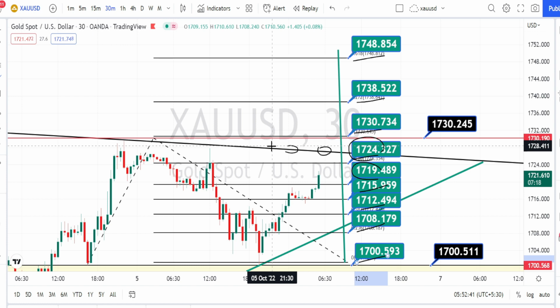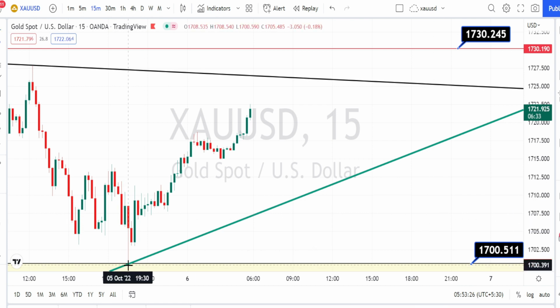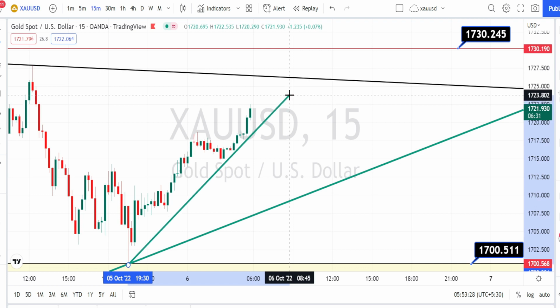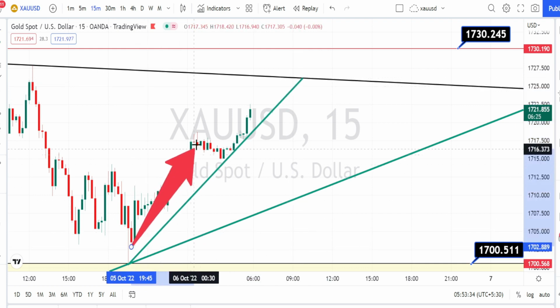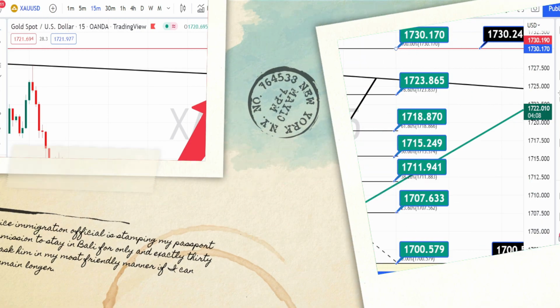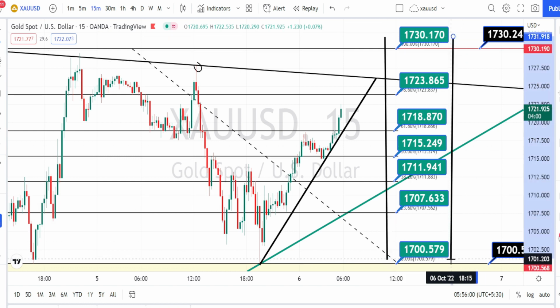Let us mark the support and resistance levels for 15 minutes time frame. I am in 15 minutes time frame, and when we look at the trend of the price action in 15 minutes time frame, I am drawing a trend line or a support line, and currently it is in a bullish side retracement. So these are all the resistance and support levels for current price action in 15 minutes time frame.